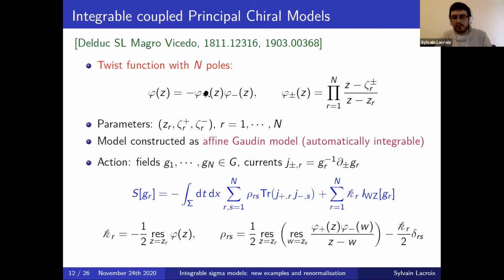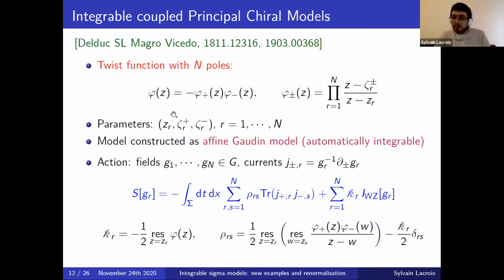As a factorized form, phi plus, phi minus, where these phi plus and phi minus have poles at the points z_r. So in the end, these will be double poles of the twist function. And they're also parameterized by the zeros, which we call zeta plus r and zeta minus r, which are separated into two sets, zeta plus and zeta minus. And this twist function is then parameterized by n free parameters, the z's and the zetas. And then the question is, can we construct an integrable model which has this twist function?